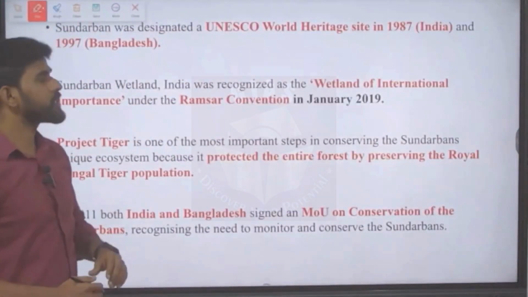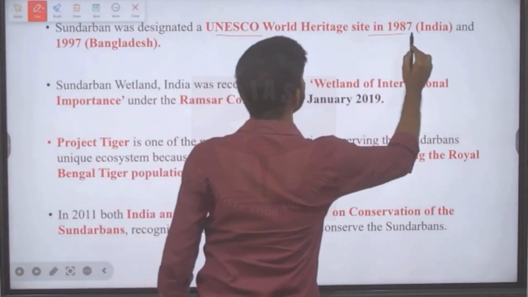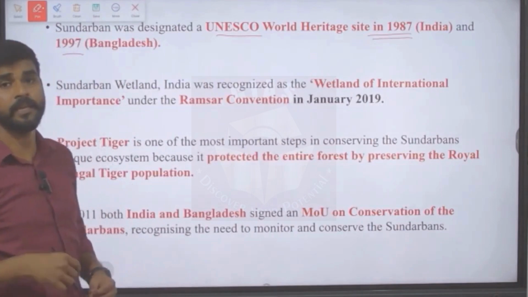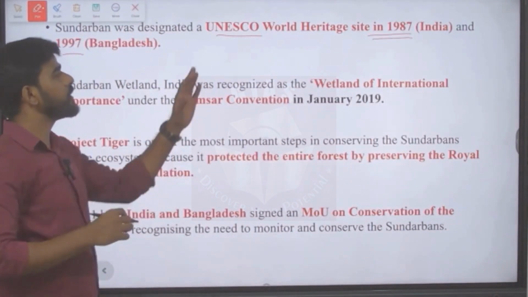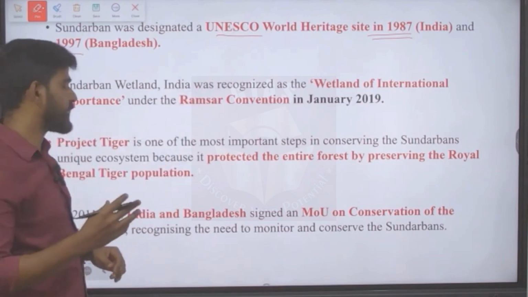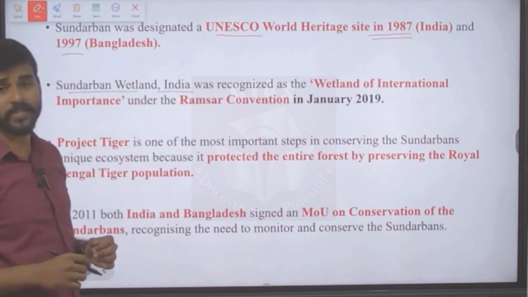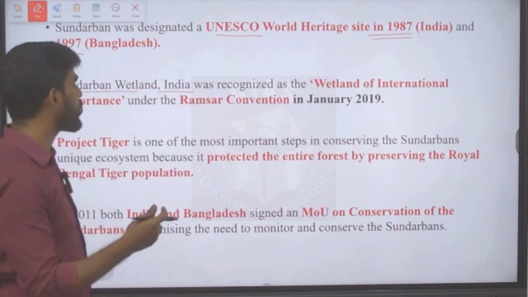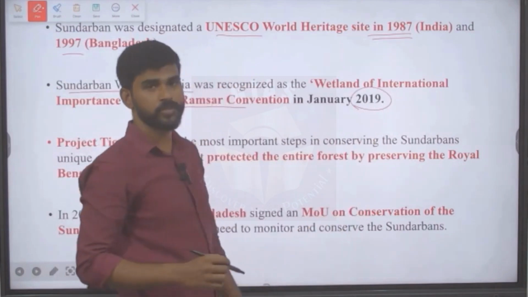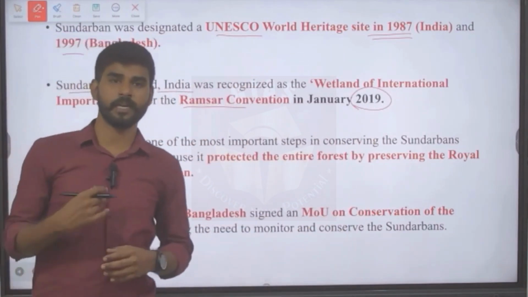Sundarbans was designated a UNESCO World Heritage Site in 1987 in India and in 1997 in Bangladesh. The Sundarban wetland in India was recognized as a wetland of international importance under the Ramsar Convention in 2019, so it comes under Ramsar sites.